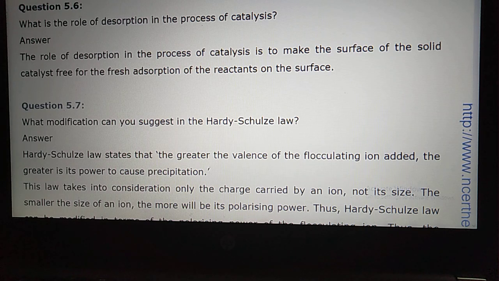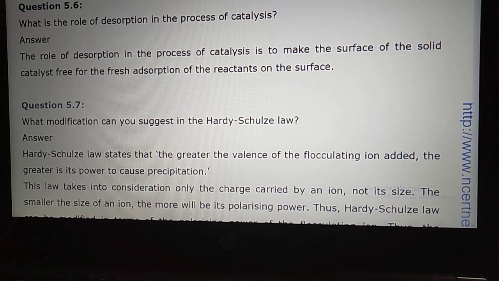So what is the role? Again, you can read this one, student. The role of desorption in the process of catalysis is to make the surface of the solid catalyst free for the fresh adsorption of the reactant on the surface. Once desorption takes place, the gas gets removed from the surface, and this gives free surface area for the new reactant to get adsorbed on the surface.